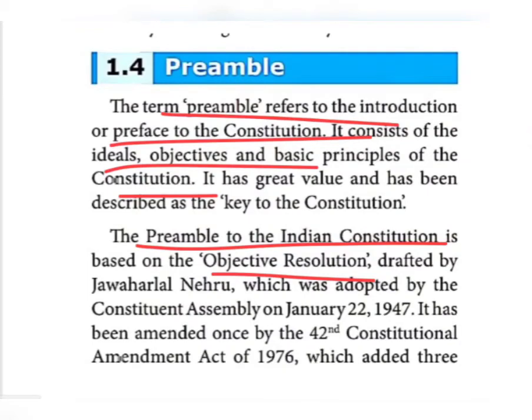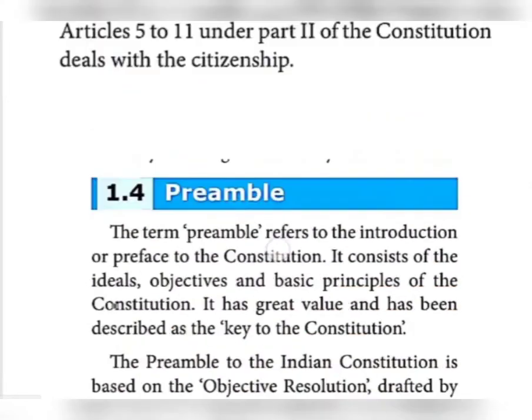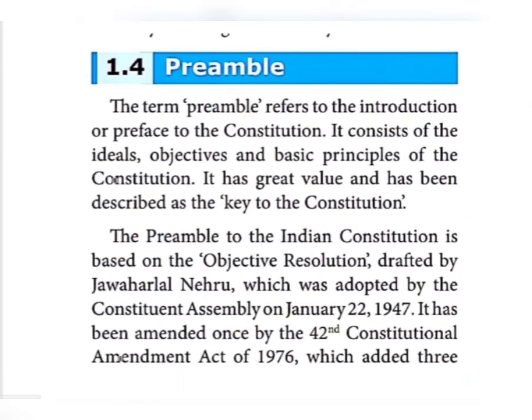The objective resolution was drafted by Jawaharlal Nehru, and it was adopted by the Constituent Assembly on January 22, 1947. The preamble has been amended once by the 42nd Constitutional Amendment, which made some changes and added three words.